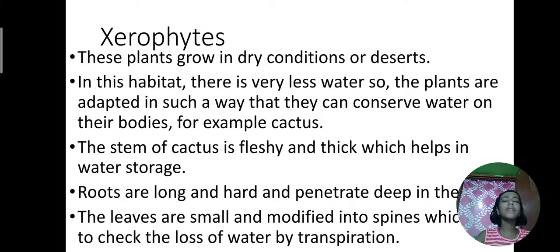Now we will learn about how they adapt and how they store water, but the basic information we know about xerophytes is that these plants grow in dry conditions or deserts. Now let's go to the depth. In this habitat there is very little water, so the plants are adapted in such a way that they can conserve water in their bodies, for example cactus.